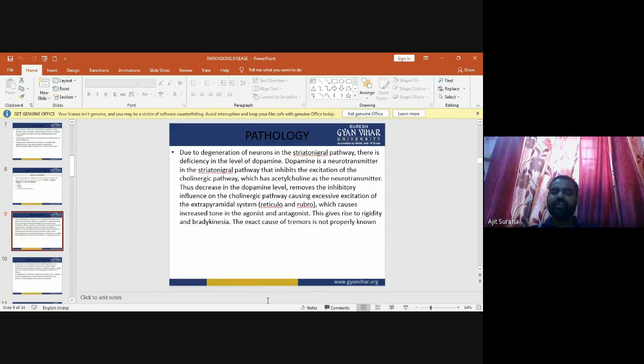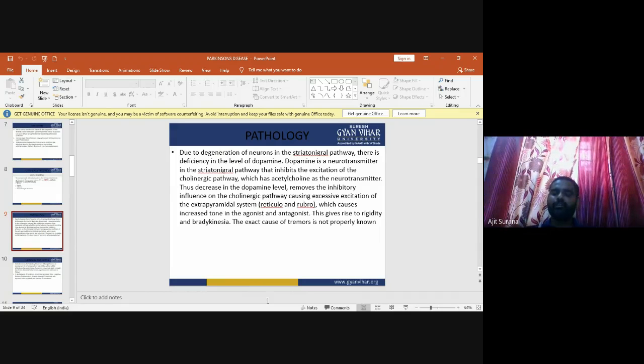This causes increased tone in the agonist and the antagonist, which gives rise to rigidity and bradykinesia. The exact cause of the tremor is not properly known. So this is the pathology of Parkinson disease.